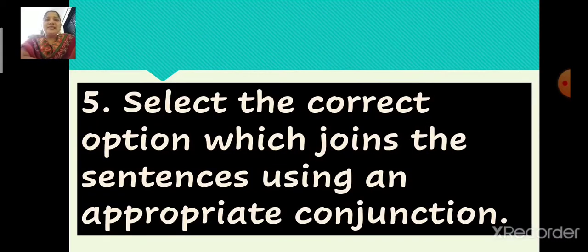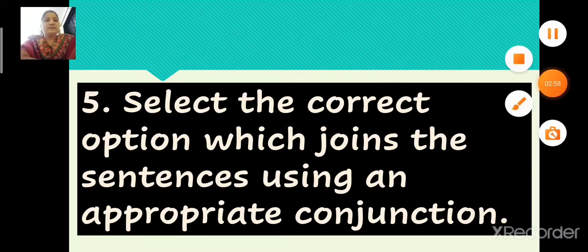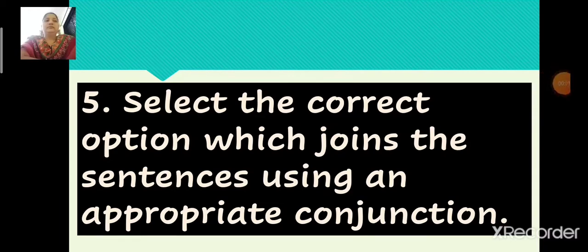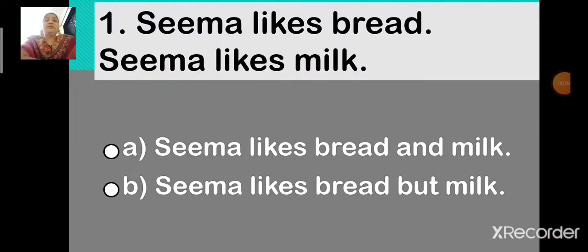Question number 5. Select the correct option which joins the sentences using an appropriate conjunction. Number 1. Now children, here there are two sentences and you have to join these two sentences using an appropriate conjunction. Now the two sentences are Seema likes bread, full stop. Seema likes milk, full stop.